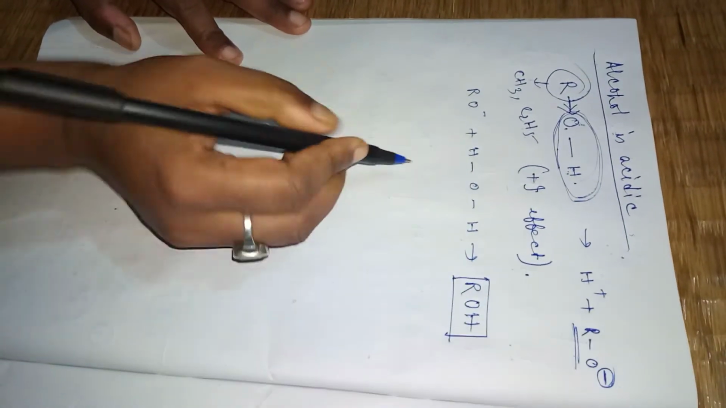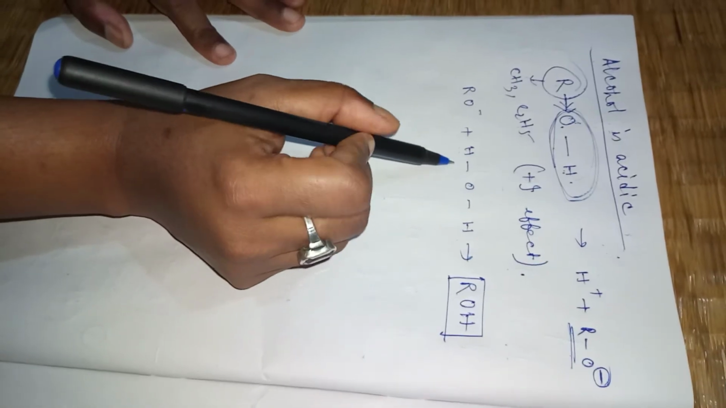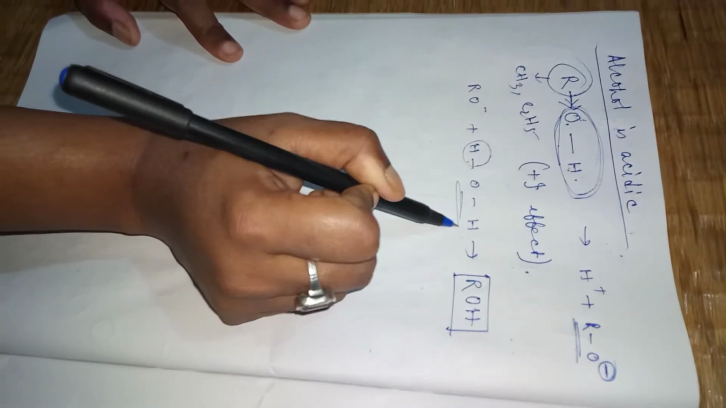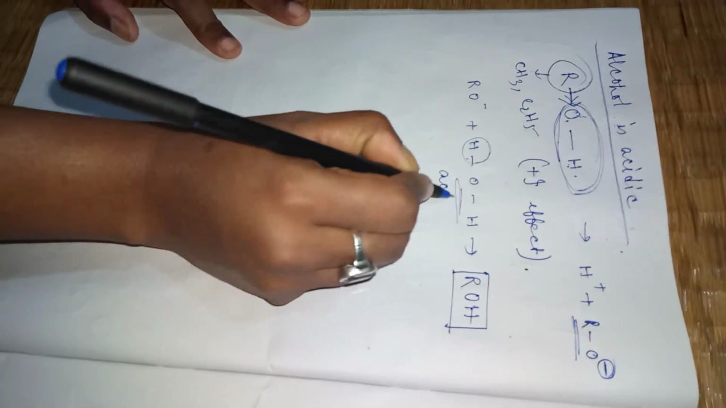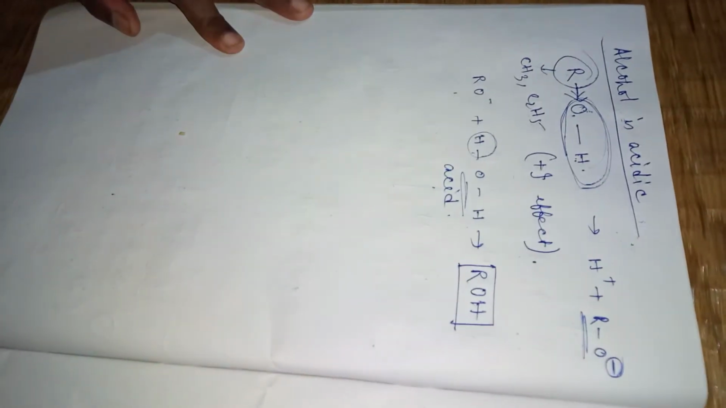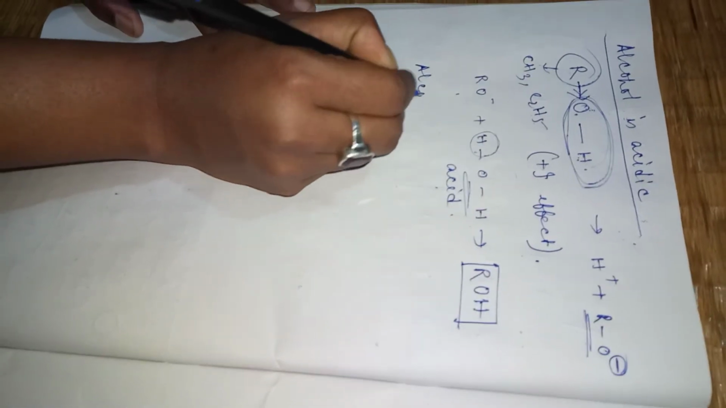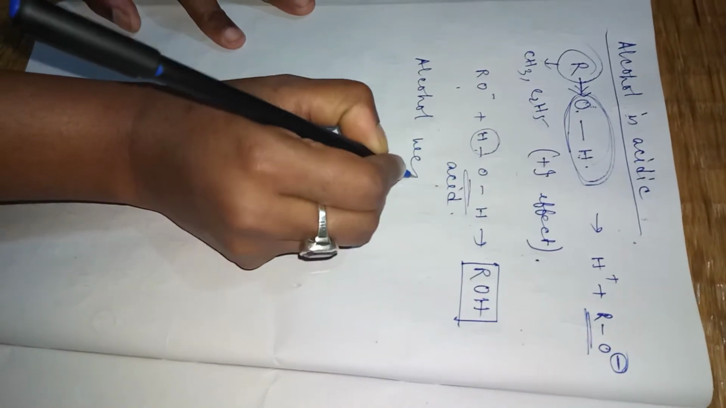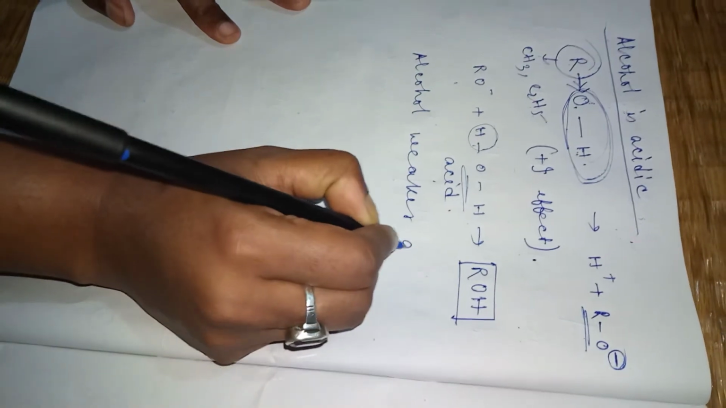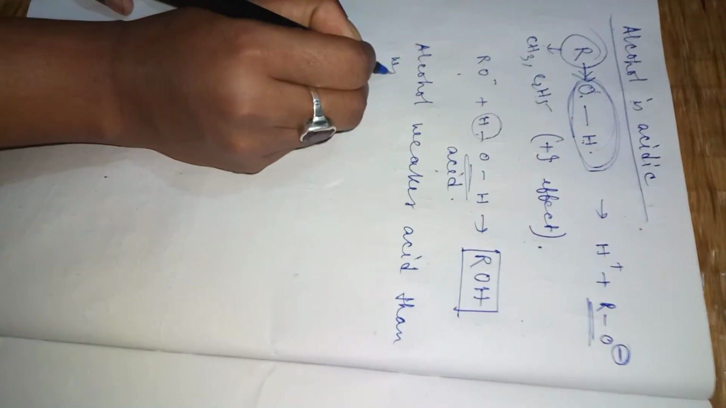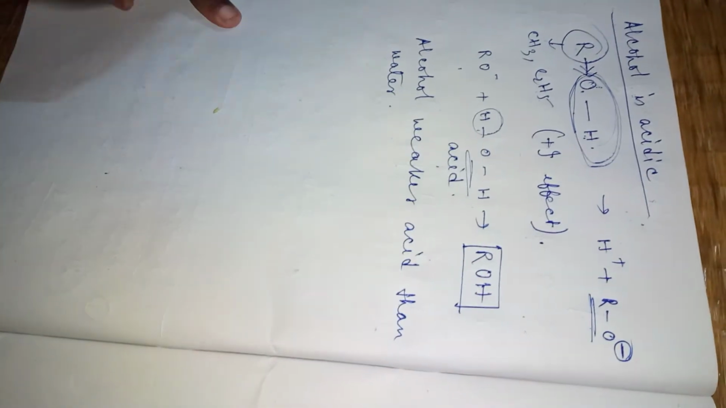That means here, the one having the higher tendency to donate the proton is water. That means water is a stronger acid than alcohol. That means alcohol is an even weaker acid than water. That much we have understood.